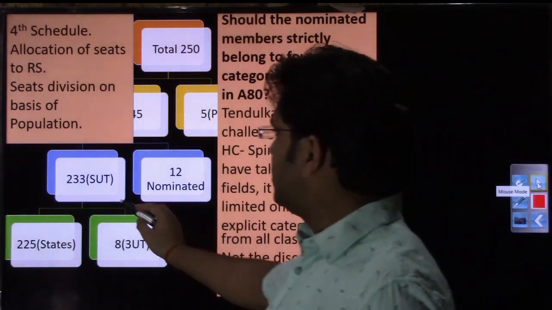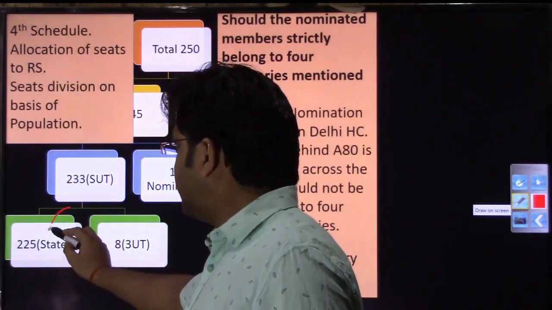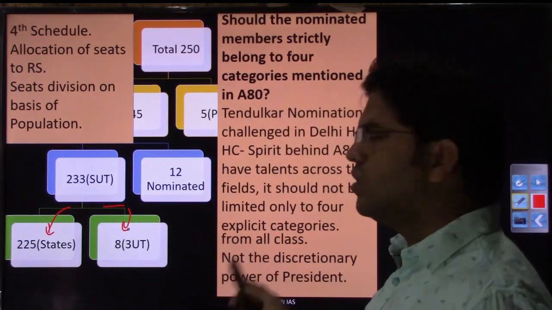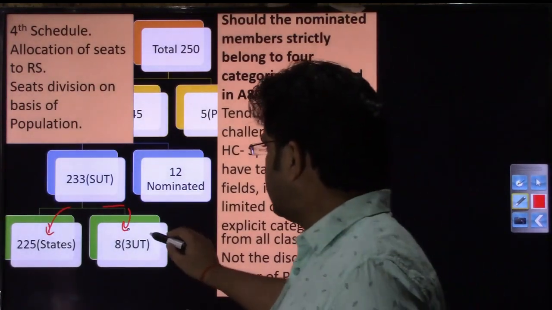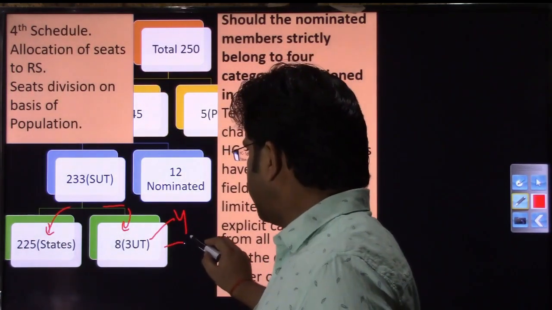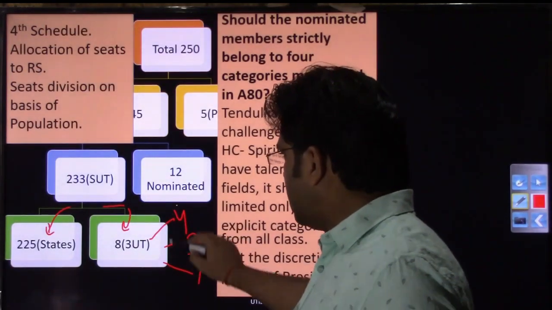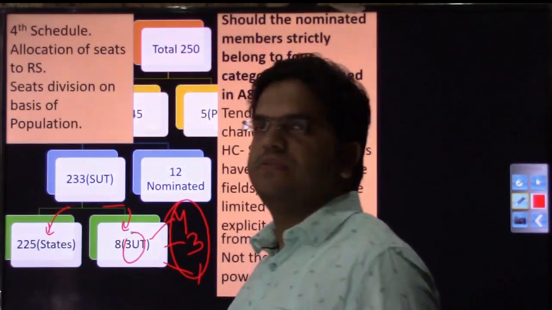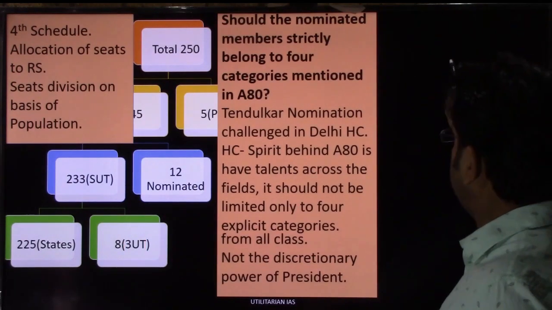If you see, out of these 230 seats, 225 seats have been given to the states, and 8 seats have been given to the 3 UTs. We already discussed who these 3 UTs were. The first is J&K, whose share is 4 seats. The second UT was NCT of Delhi, 3 seats, and the third was Puducherry, 1 seat. So 8 seats have been given to 3 UTs, and 225 seats have been given to 28 states. This is how the membership of Rajya Sabha has been distributed.